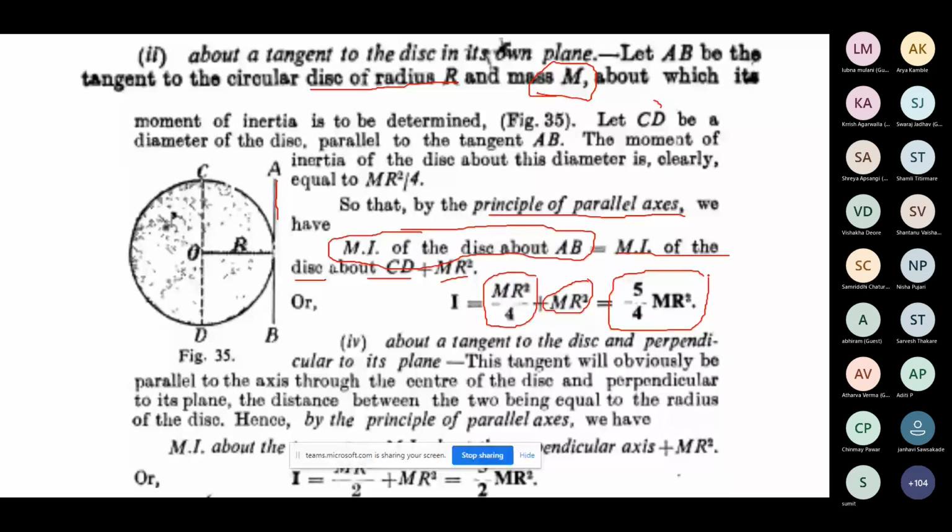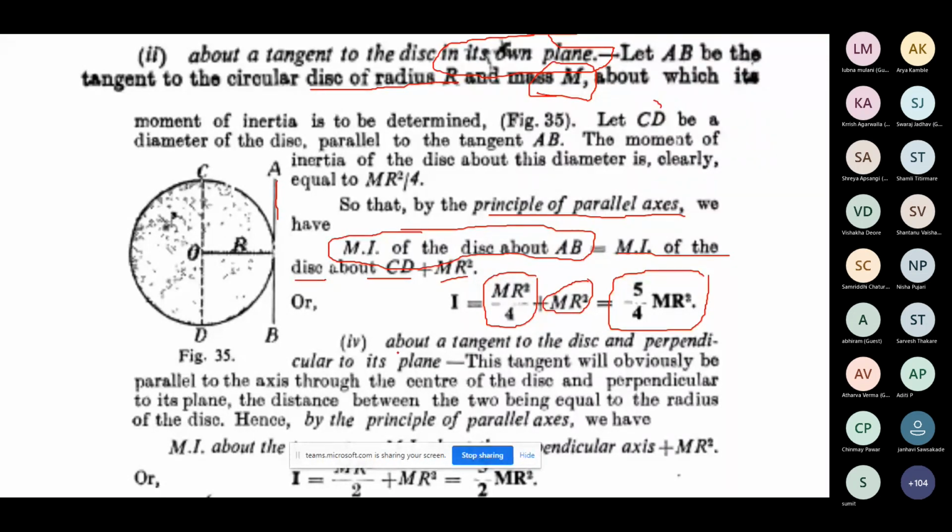Suppose you consider the position of the tangent. The question is likely to be asked to determine the moment of inertia of a circular disc of radius r and mass m at a position tangent to the disc, but that tangent in its own plane. Not perpendicular, it should be in its own plane. That's a very important criterion. Then you can apply the theorem or principle of parallel axis to determine the resultant moment of inertia.